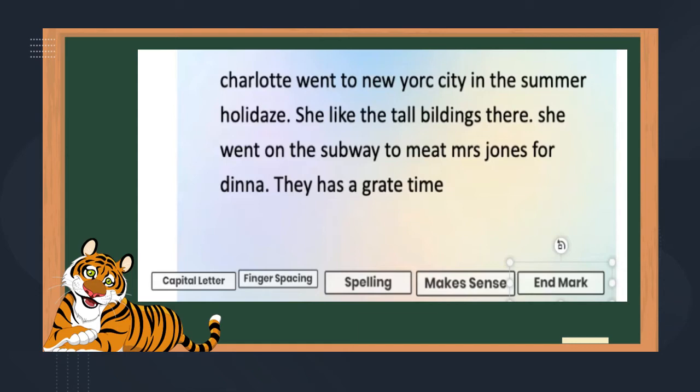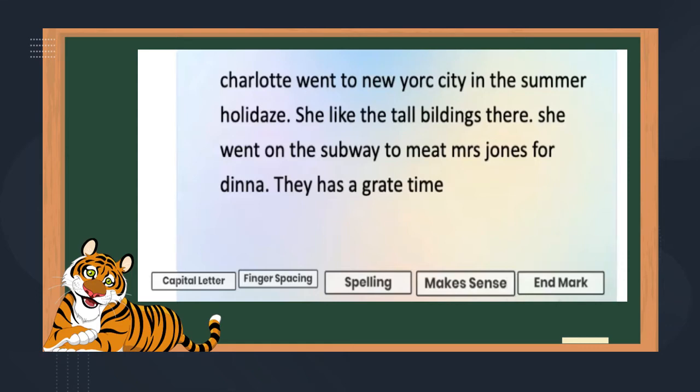Remember, get your 5-finger checker up. Sentence checkers. Remember, we always have them. Even now, we didn't forget them in the classroom. We still have them. So a sentence is complete when 5 little rules it meets. Has a capital letter, finger spacing, spelling, makes sense, and an end mark.